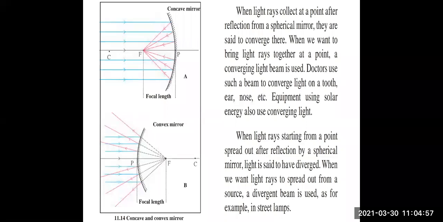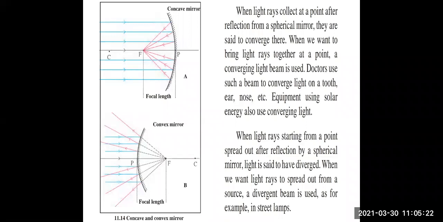When light rays collect at a point after reflection from a spherical mirror, they are said to converge. So you can see that in the concave mirror, convergence happens at the point F. When we want to bring light rays together at a point, a converging light beam is used.